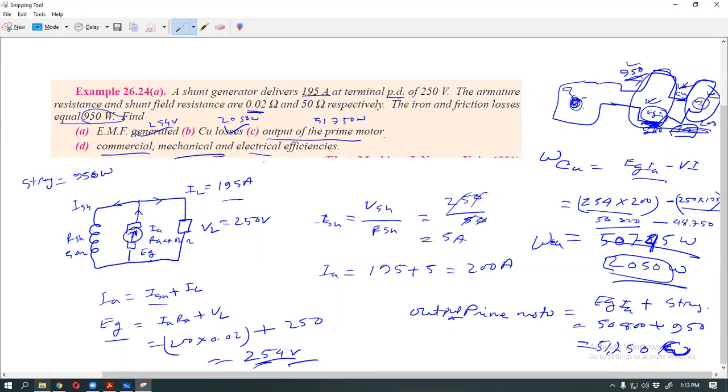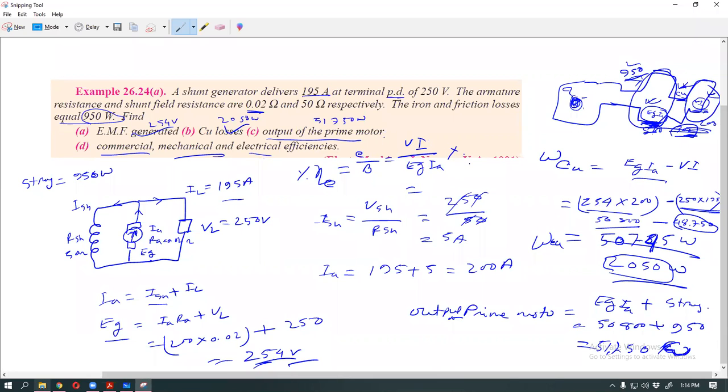Now electrical efficiency, mechanical efficiency, and commercial efficiency. You know that electrical efficiency means output by input. The output is VI, and the input is EGIA, into 100.